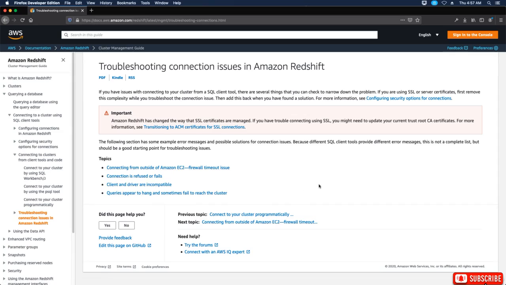These are all options that they cover in this section if you're having issues connecting to Amazon Redshift. We're not going to go into real detail on that because we don't have an account set up yet to even test anything, so there's really no reason to do that. So that's how you would troubleshoot connection issues in Amazon Redshift.